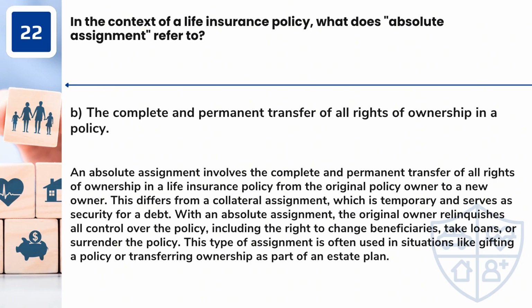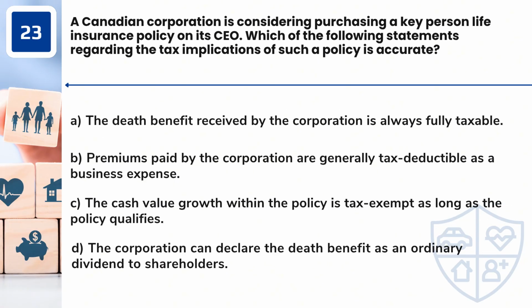With an absolute assignment, the original owner relinquishes all control over the policy, including the right to change beneficiaries, take loans, or surrender the policy. This type of assignment is often used in situations like gifting a policy or transferring ownership as part of an estate plan. Question 23. A Canadian corporation is considering purchasing a key person life insurance policy on its CEO.